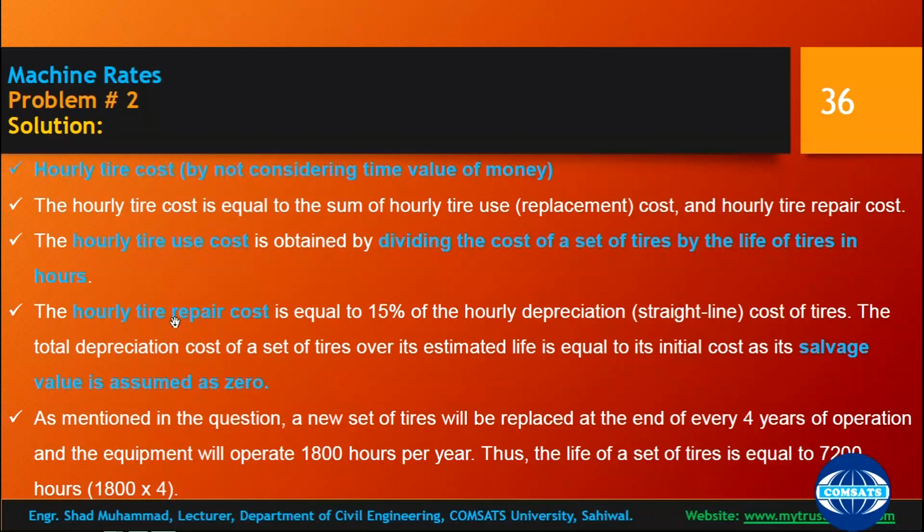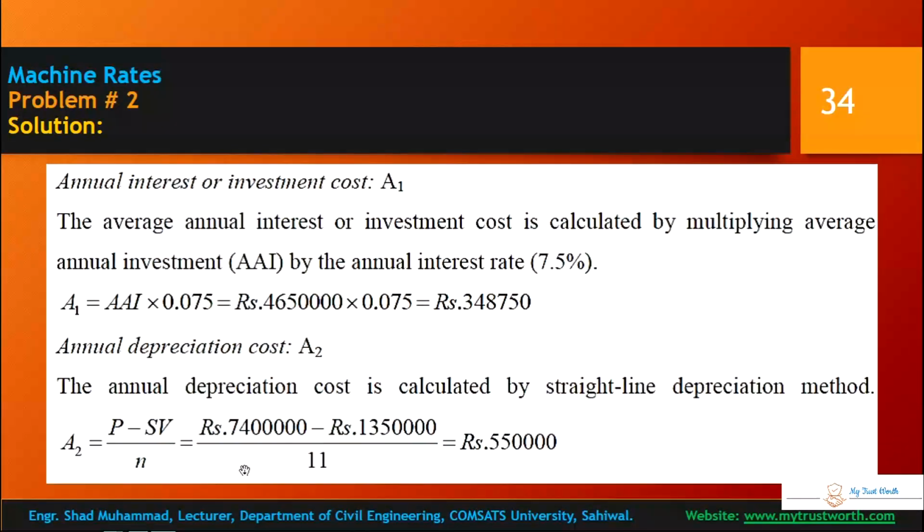So how are you going to cost the depreciation of the tire? The salvage value of the tire is 0, and the present value you know, the cost, is divided by the number of years and multiplied by the percentage of depreciation.